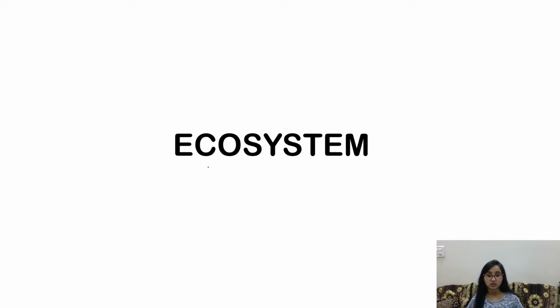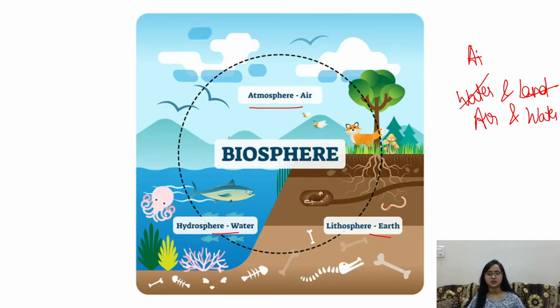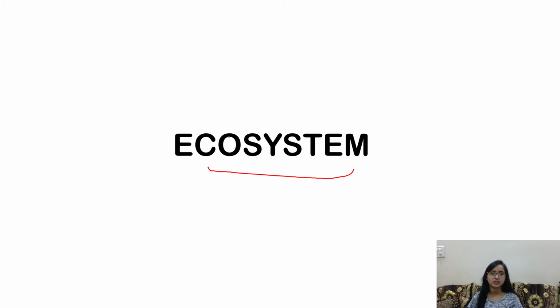Let's discuss the final topic of today's class, which is ecosystem. Now, ma'am, what is the ecosystem? We have discussed atmosphere, water, and lithosphere. We discussed that when these three are available, human life, the living world, is possible. Everything is covered. Why do we need to learn ecosystem?